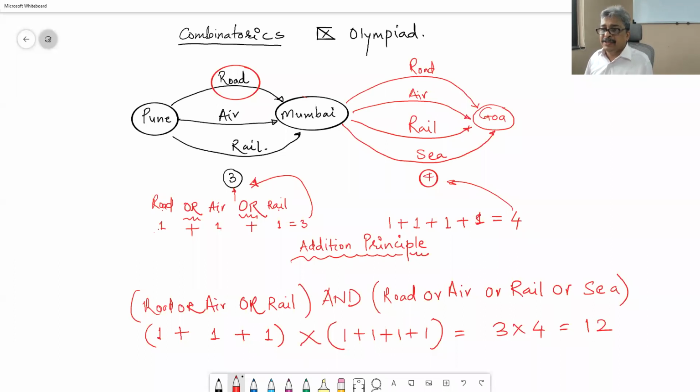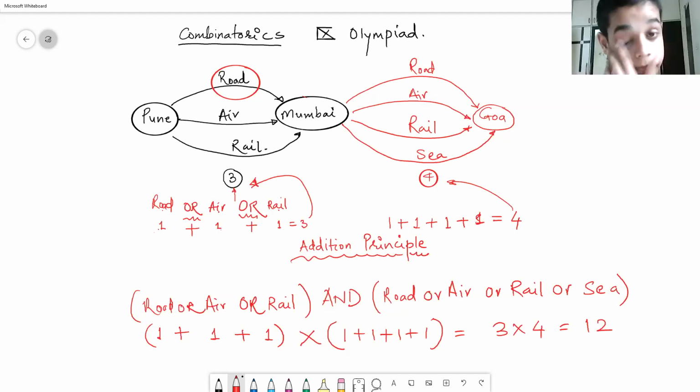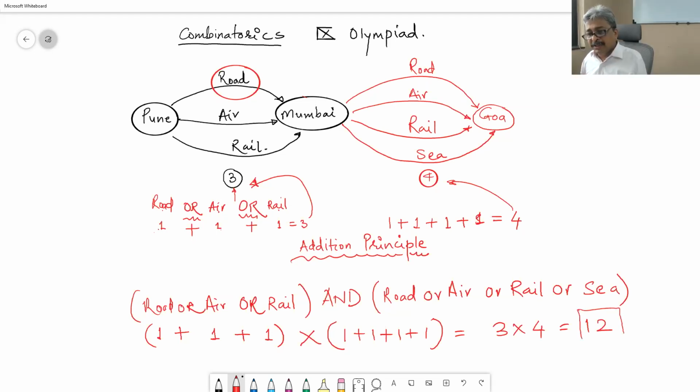These are the 4 ways. Or air followed by road, air followed by air, air followed by rail, air followed by sea. 4 more. Rail followed by road, rail followed by air, rail followed by rail, rail followed by sea. 4 more. Total 12.